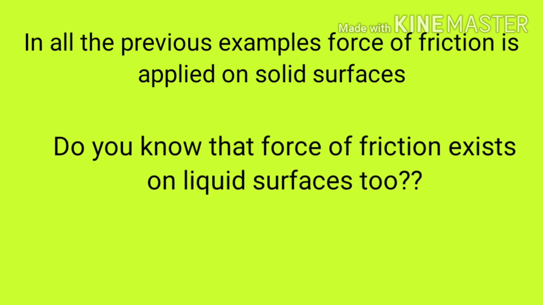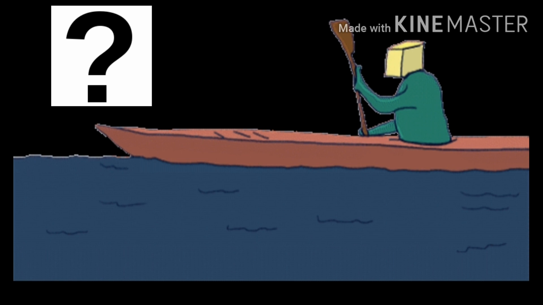Do you know that force of friction exists on liquid surfaces too? Put some stress on your brain and think of some example in which force of friction is applied on liquid. Yes students, while rowing a boat in water, we push the water backwards, and as a result the boat moves in the forward direction. But what will happen when we stop rowing the boat? The boat will come to rest because of the force of friction between the surface of the water and the boat that are in contact with each other.